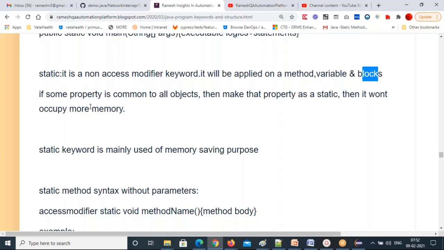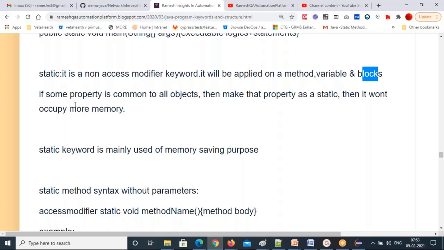Class area memory is there, right? Remember the JVM memory areas: class area, heap area, stack, PC register, native method stack. Static variables and static methods will go and store in these memory areas. Memory is allocated one time for them, and you can reuse them n number of times. It won't allocate memory every time you call it.